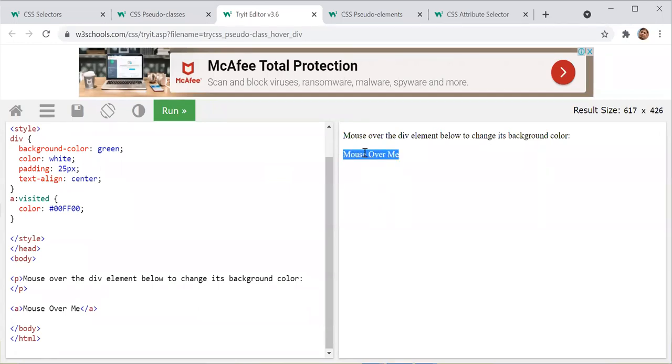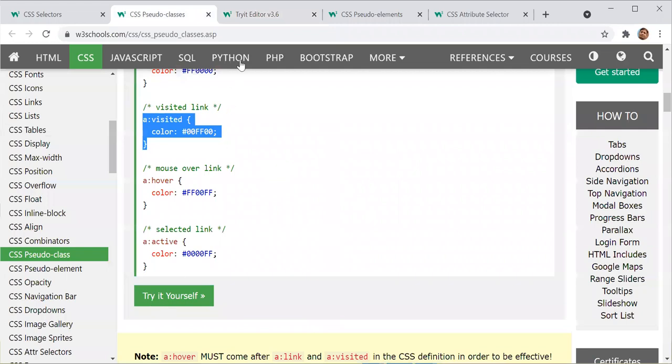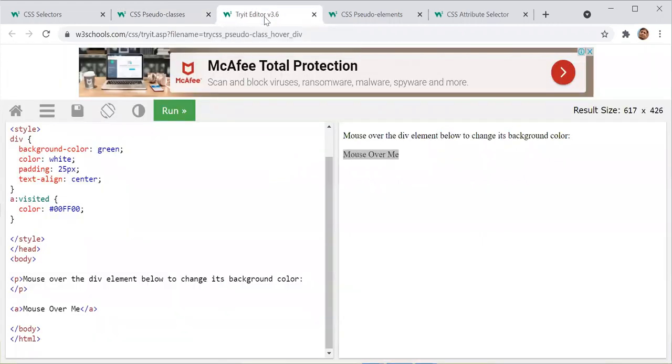What happened, bro? Nothing is coming. Can someone explain what is wrong here? Why is it not coming? I think you need to add href first. Okay, we need to write href here. Yes.